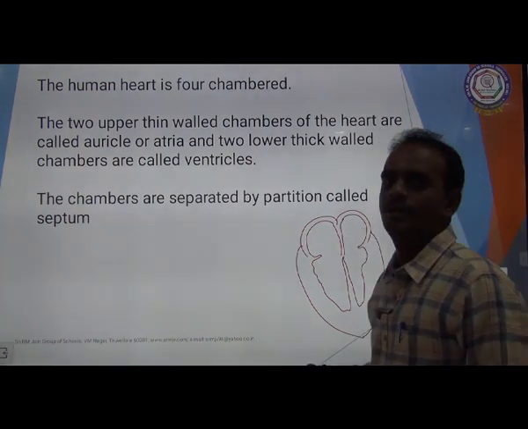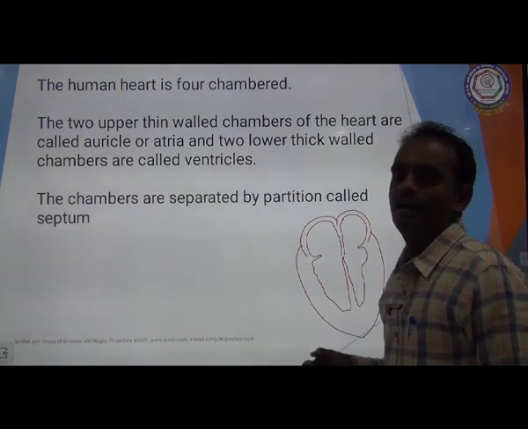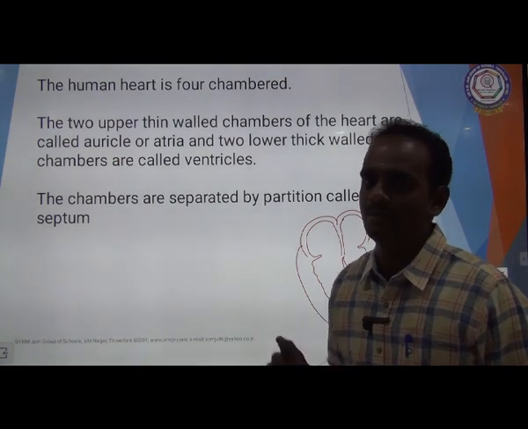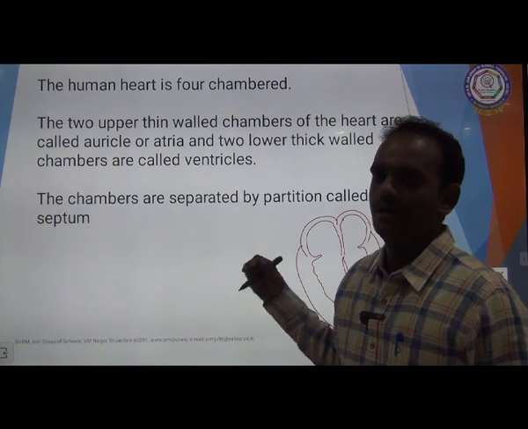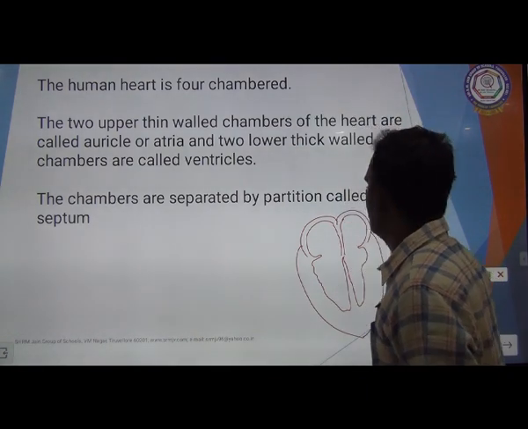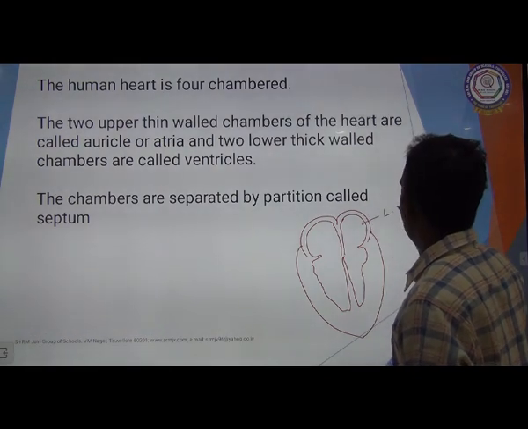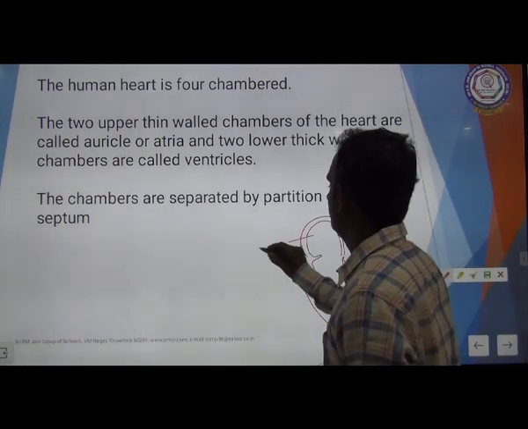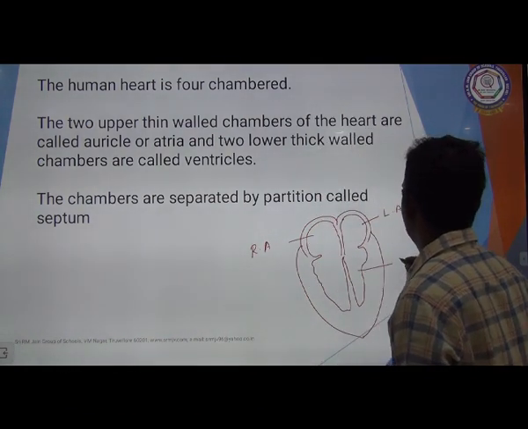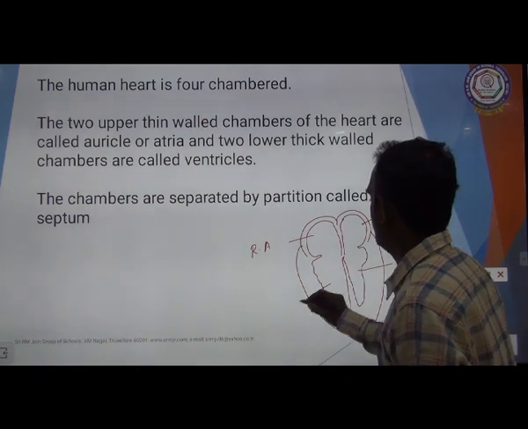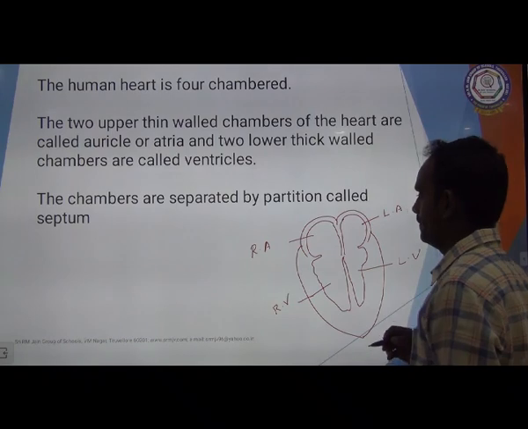This is a simple way to draw the diagram of the heart. You know very well, the human heart has 4 chambers, 2 auricles and 2 ventricles. Now I am going to mark the parts of the heart. This is left auricle, this is right auricle, and this is left ventricle, and this is right ventricle.